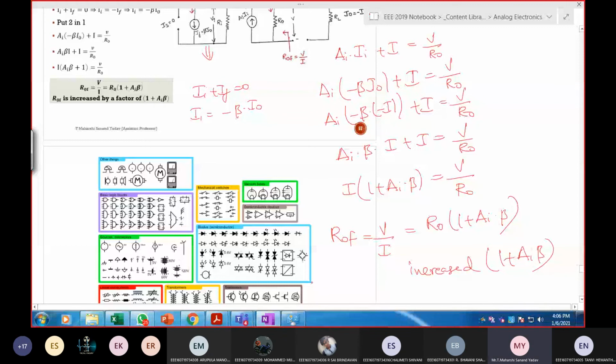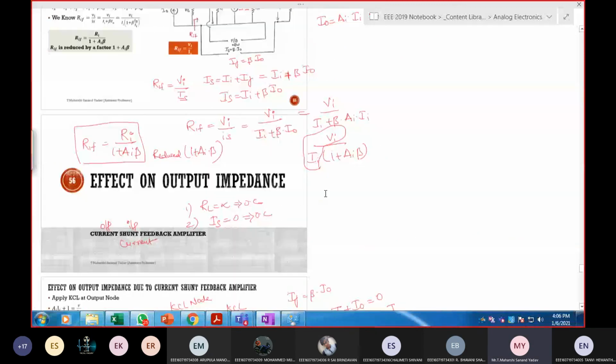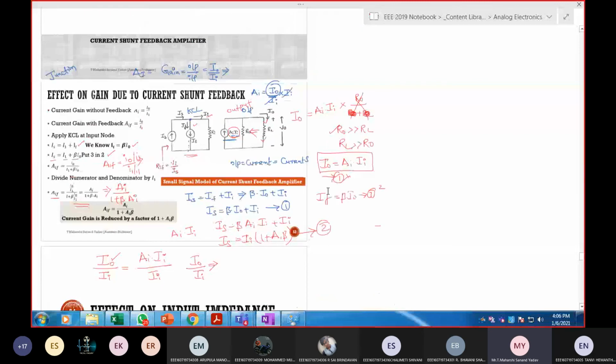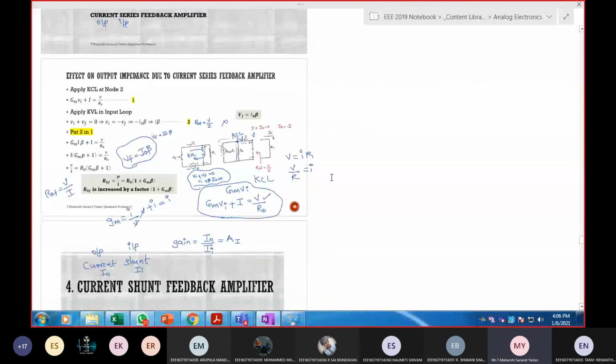These are very important derivations. From these four, you can expect one long question for sure in your external exam. In the next session, we shall see the effects on bandwidth also. Rarely will it be asked, but we shall also cover this part. So we have covered the effect on gain, the effect on input impedance or input resistance, as well as output. In the next session, we shall calculate the effect on bandwidth and solve problems also, so that you can write 13A and B easily in your external exam. Do you have any doubt with these four models?